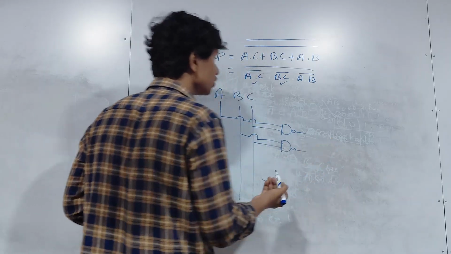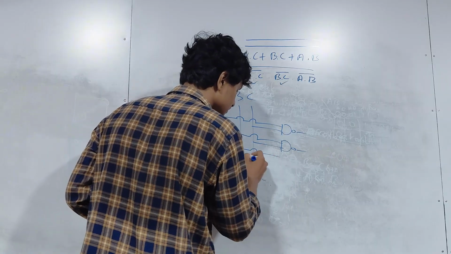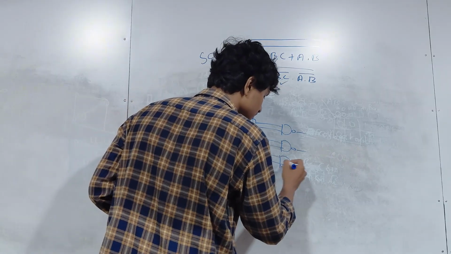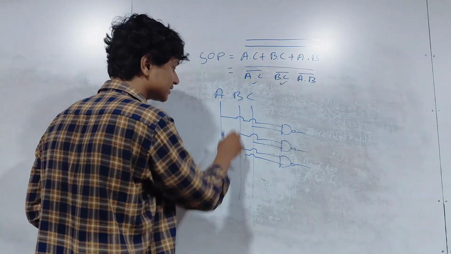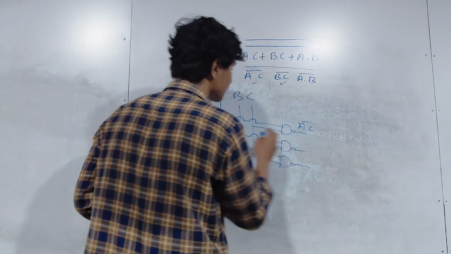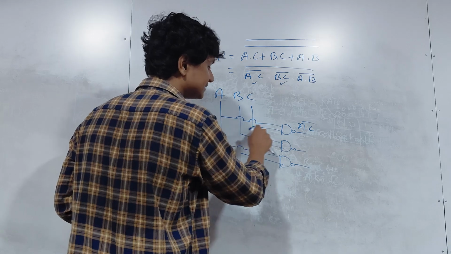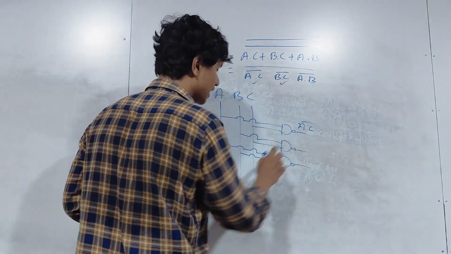Okay. He is also solved. Next one. A dot B. See where the lines are starting. This line is, now I will start from here. Okay, how I got A dot C. Here the line is starting from here. This place is coming to A, and this is C. So A dot C bar.